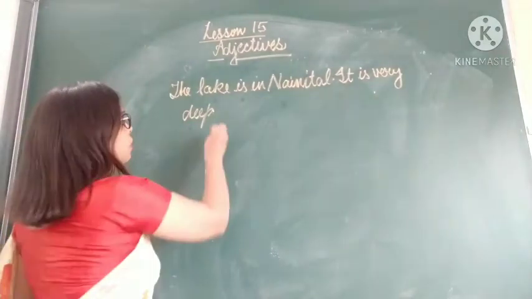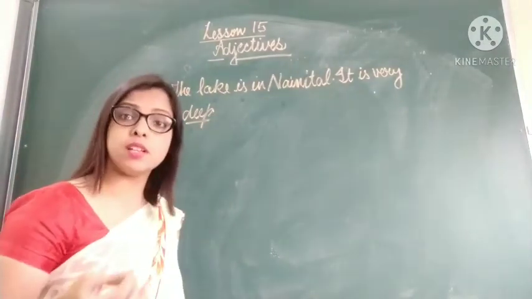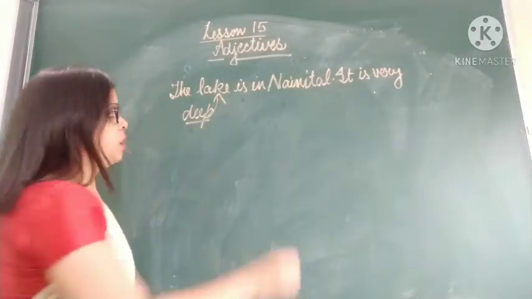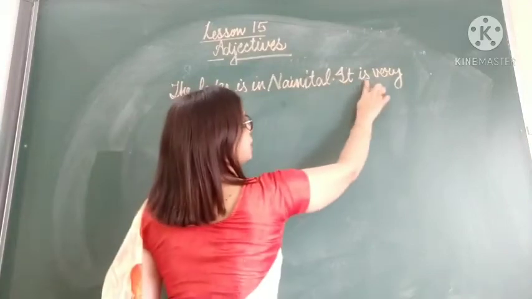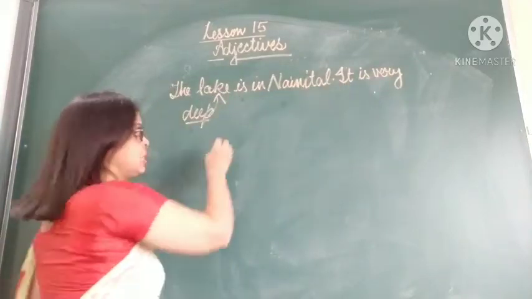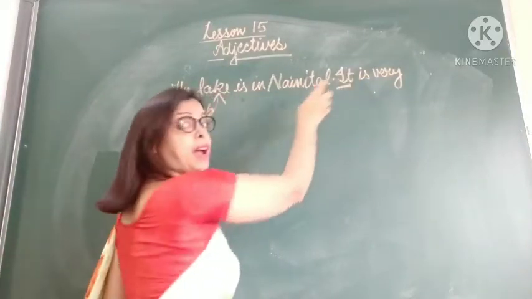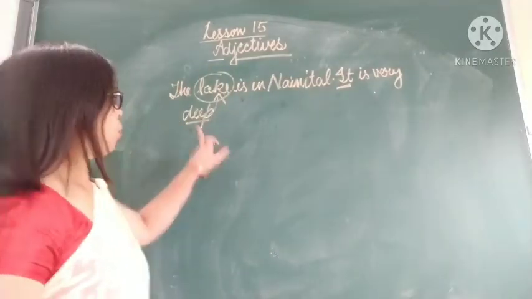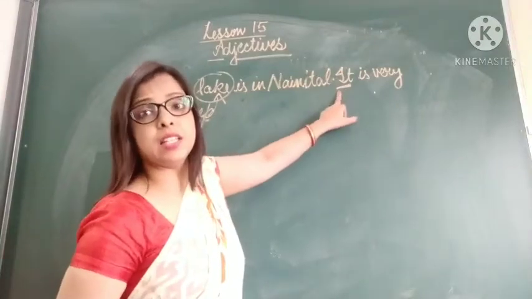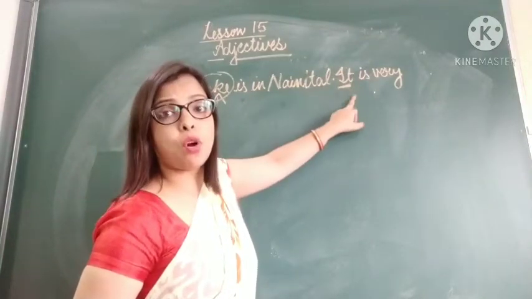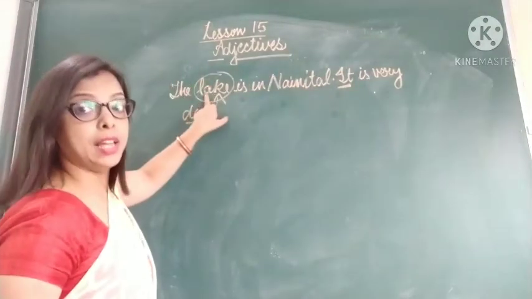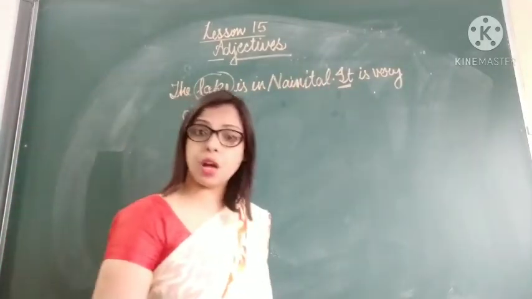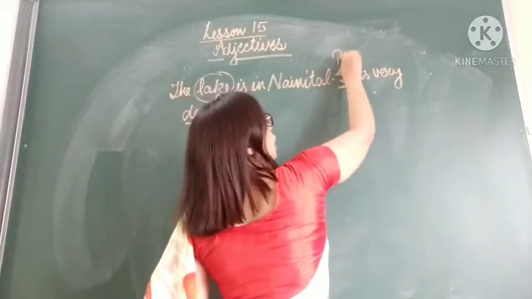Now what is deep? This lake is deep, right? But here we see the sentence, it is very deep. What is deep? It is very deep. And what is it? It is the lake, right? And it stands for what? It stands for this noun lake. And we know the words which stand for a noun are called pronouns. So this it is a pronoun.